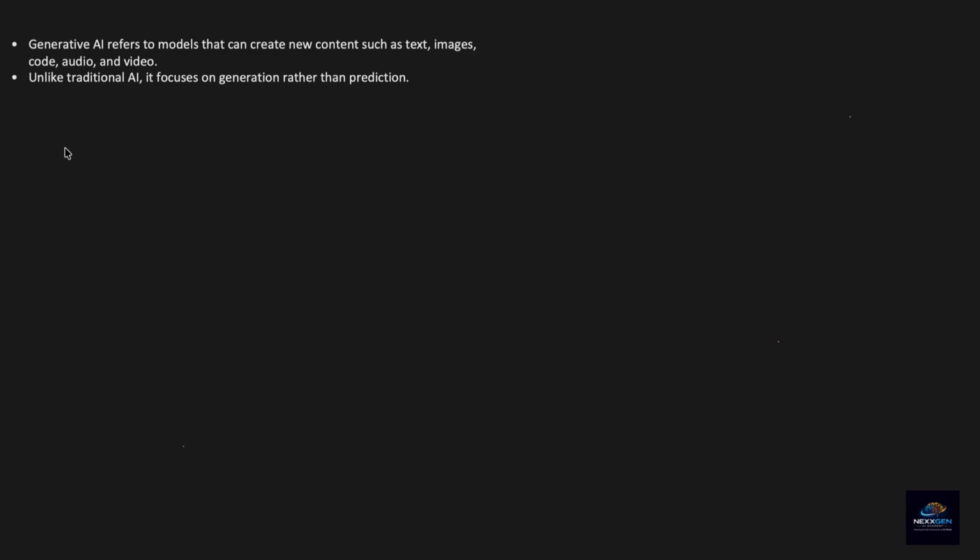If I talk about how a generative AI application should look, let's say this is a model, trained on some large data sets. Now when a user comes, they give a query to this model, and the output is nothing but content. You might have heard about ChatGPT.